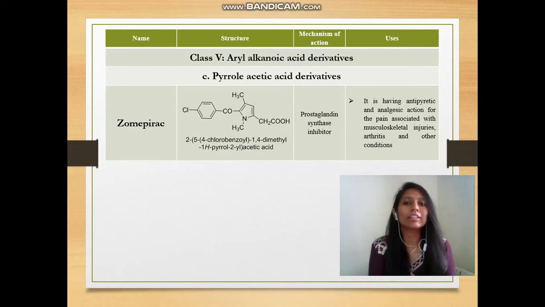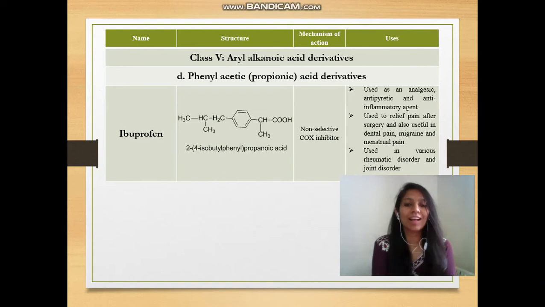Also a pyrrole acetic acid derivative is zomepirac. Zomepirac inhibits prostaglandin synthase, meaning it can reduce the level of prostaglandins in the body. Zomepirac also contains pyrrole plus acetic acid and some other substitutions.